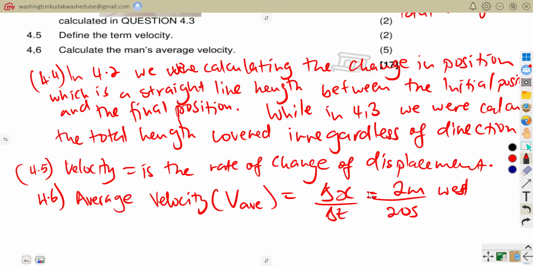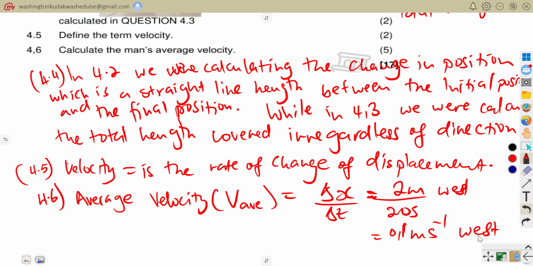They told us that the whole motion took 20 seconds. If you did that, it would be 1 over 10, which is 0.1 meters per second to the west. So our answer was 0.1 meters per second west.